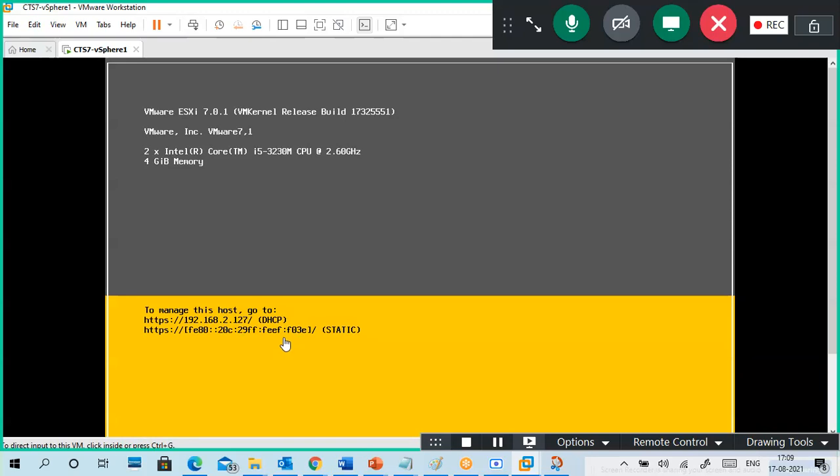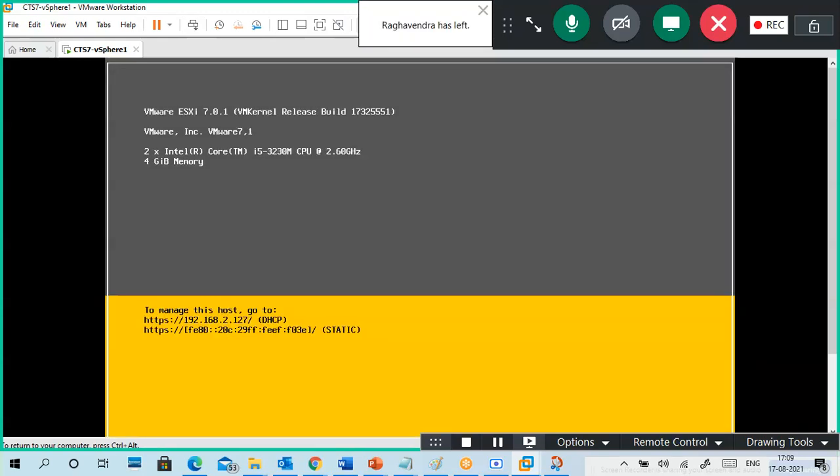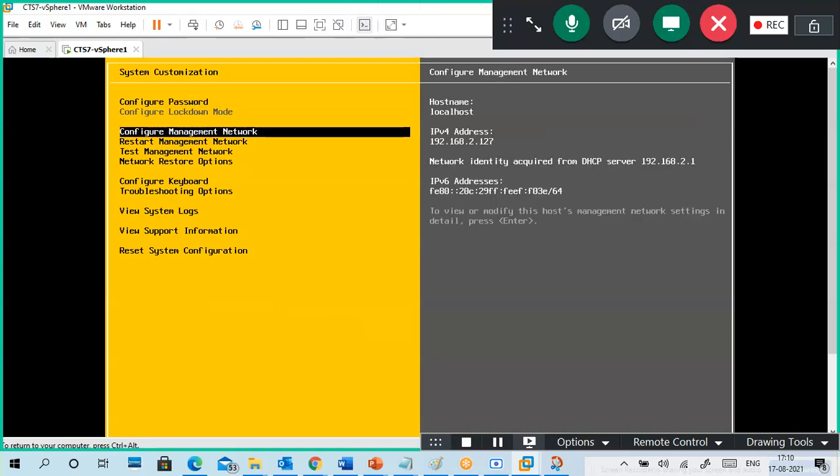Yeah, it is booted. Of course we can't do anything with this. Even disk management, nothing. We just have networks. For networks we can see, go to F2. So you can see network management.